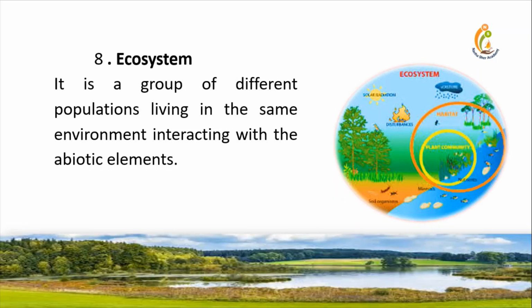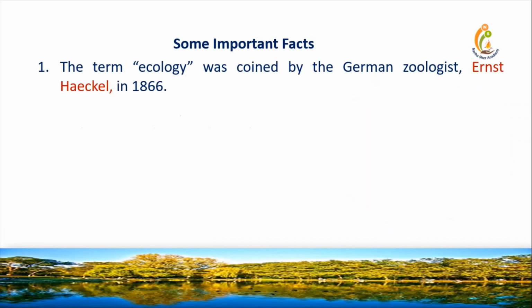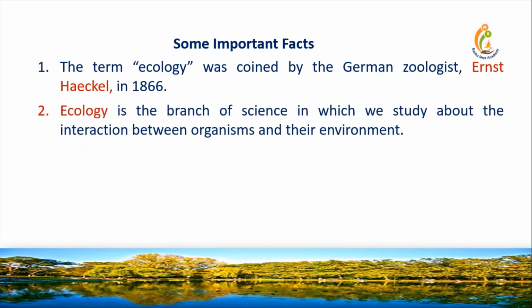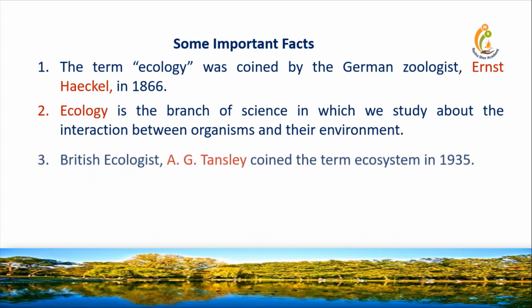Ecosystem. It is a group of different populations living in the same environment, interacting with the abiotic elements. Some important facts. The term ecology was coined by the German zoologist Ernst Haeckel in 1866. Ecology is the branch of science in which we study the interaction between organisms and their environment.